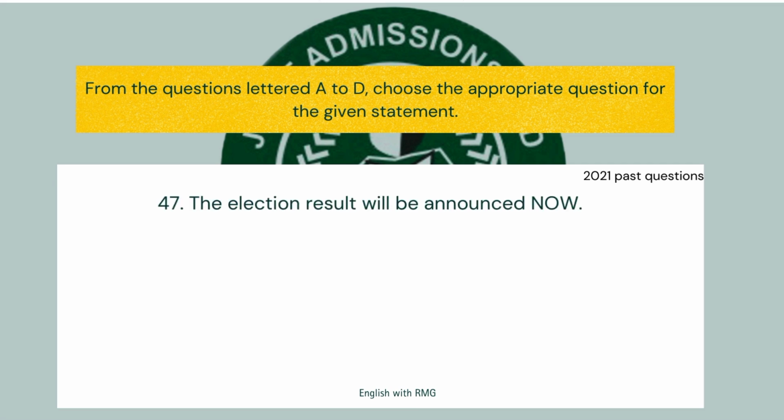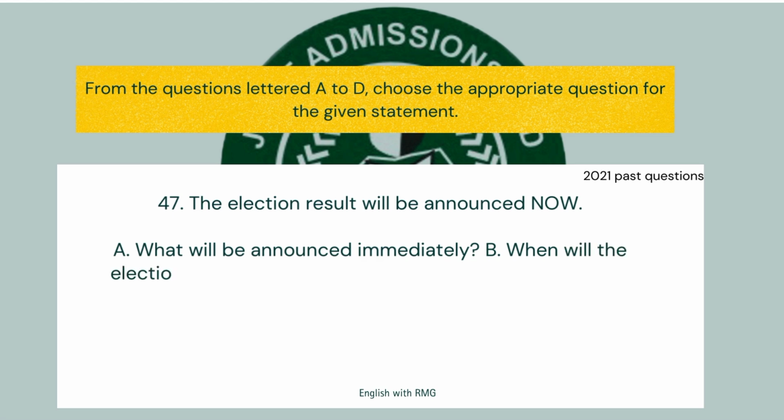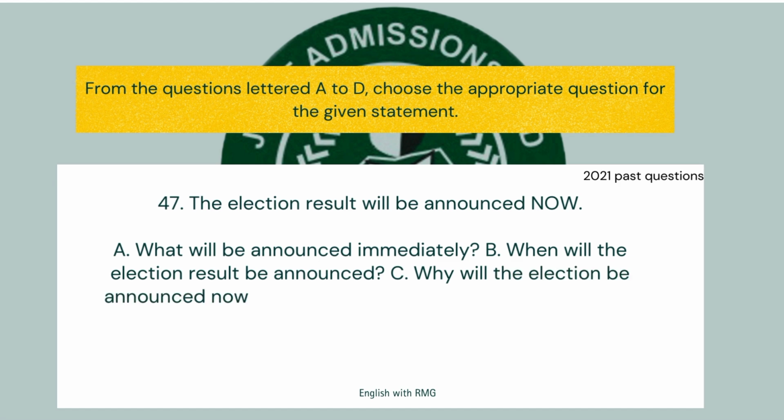Now the second question from the 2021 past questions. The election results will be announced now. So "now" is emphasized. A, what will be announced immediately? That will be the election result, but that was not the phrase that was emphasized. B, when will the election result be announced? Now. In fact, that is like a direct answer to it. But let's consider other options before choosing our answer.